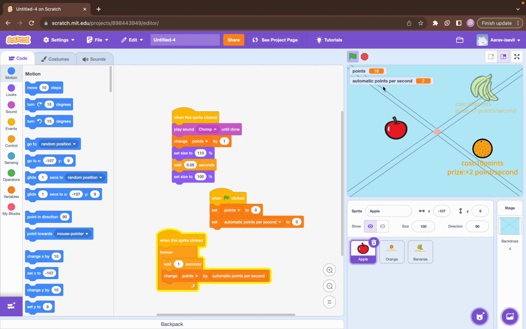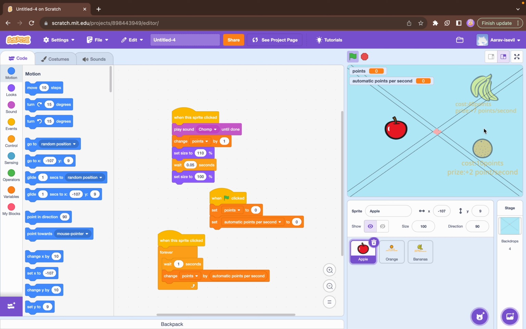And same for this one as well. I don't know if you can see the banana, the cost is 40 points, but the prize is plus 7 points per second. So if you get 40 points or higher, then you have a prize of 7 points per second.